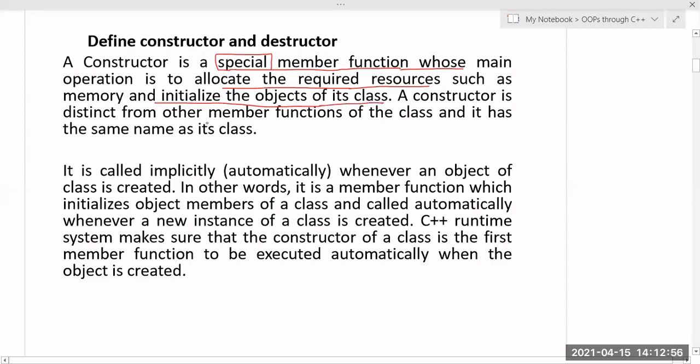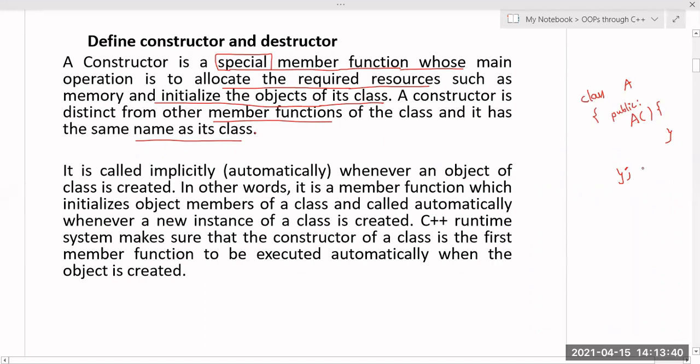A constructor is distinct from other member functions of the class, and it has the same name as that of the class. This is one of the main rules for a constructor: it should have the same name as the class. Suppose we have class A. Inside this class we have both data members and member functions. But a constructor is a member function which has the same name as the class. Inside the public section, I define a constructor which should have the same name as the class. What is the class name over here? A. So a constructor is a member function; it is like a function only, but it should have the same name as the class.